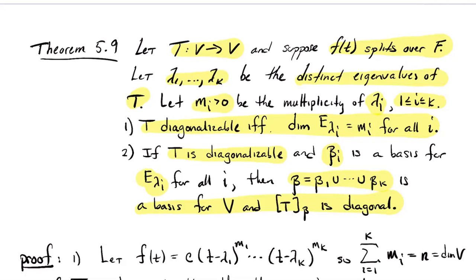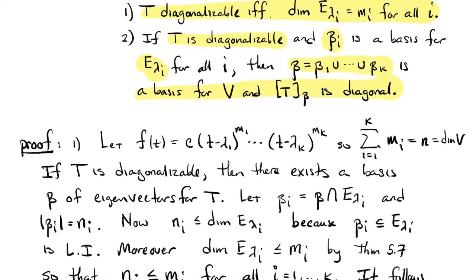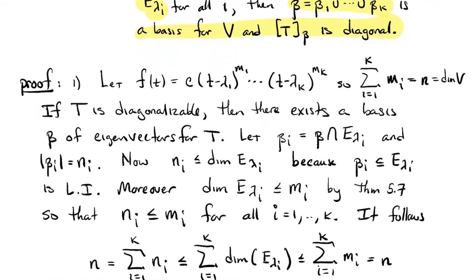Okay. So let's try to prove this stuff one at a time. Part one's an if and only if proof. We said that we have a characteristic polynomial that splits. So let's write down the notation for that. The characteristic polynomial is the product of t minus lambda 1 times t minus lambda 2, raised to the appropriate multiplicities. And because this thing is the characteristic polynomial, its degree is the dimension of V. Its degree is also the sum of those multiplicities. And so the sum of those multiplicities has to equal the dimension of V, which I'm calling n, like usual.